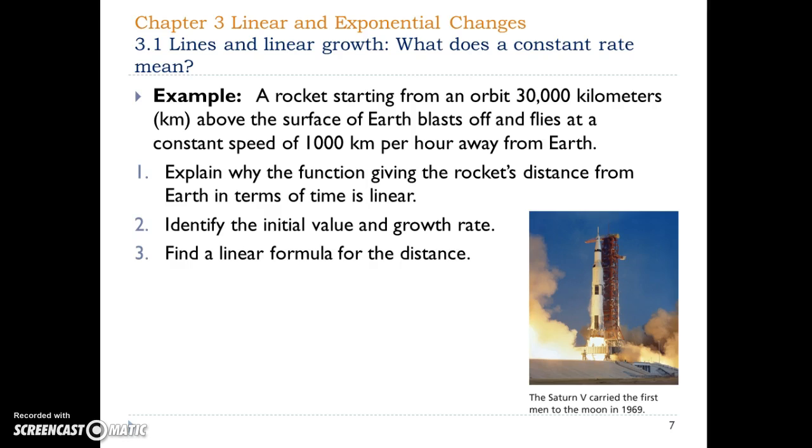This function is linear because the distance from Earth increases by 1,000 kilometers for every hour. The initial value here is 30,000 kilometers, right? This rocket starts 30,000 kilometers up in orbit around Earth. That's going to be the initial distance from Earth. And every hour, this distance is going to increase by 1,000 kilometers. The initial value is 30,000, and the growth rate of the distance is 1,000 kilometers per hour.